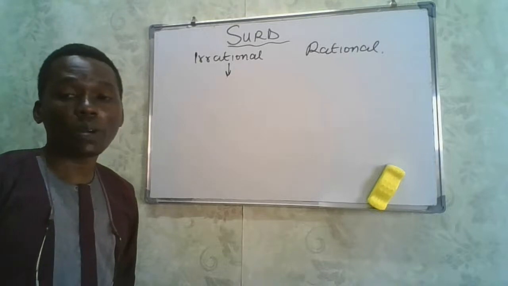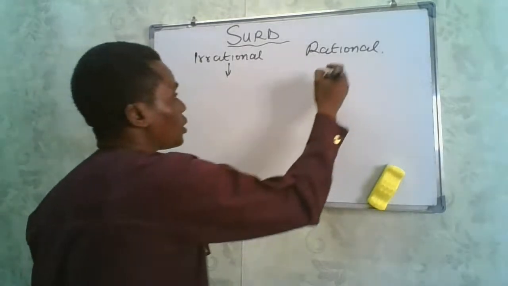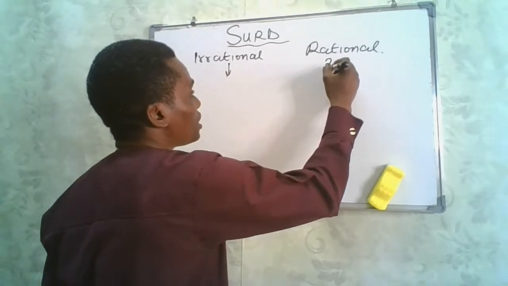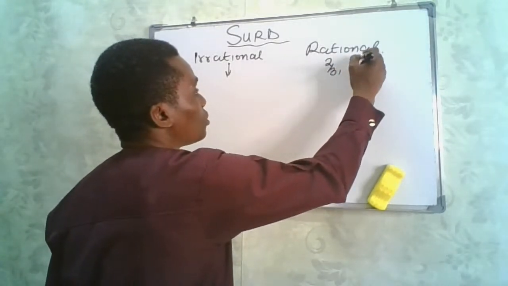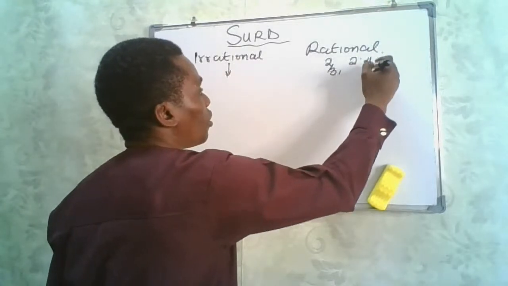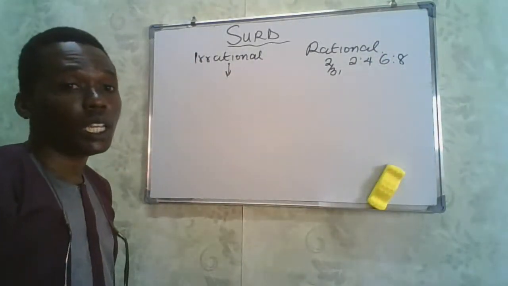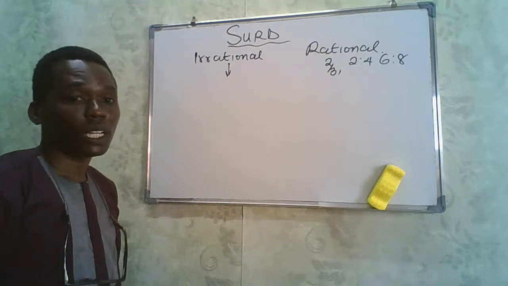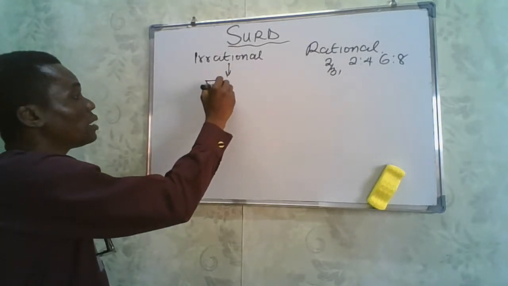When we look at numbers that cannot be written as either ratio or fractions, numbers that cannot be written as 2/3, 2/4 or 6/8, all these are irrational numbers.